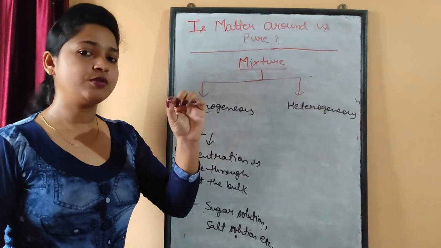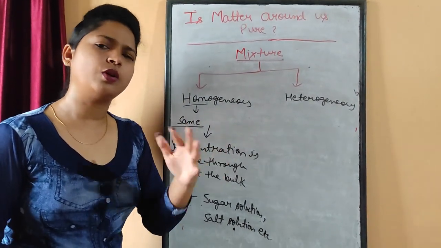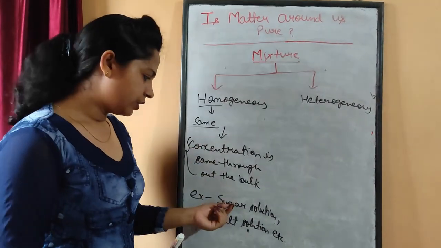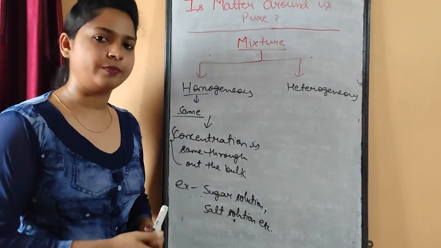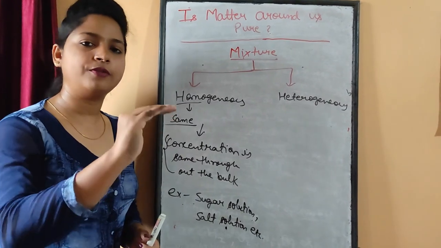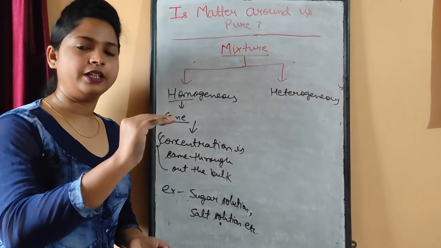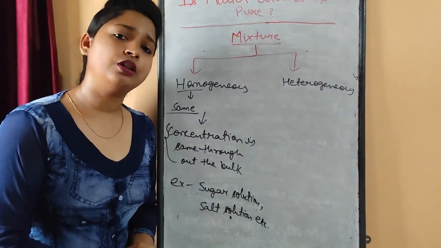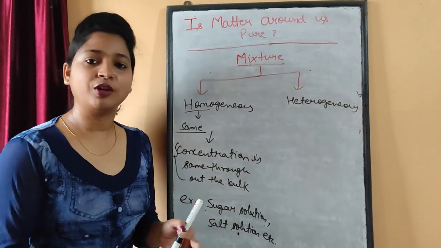What will you feel? If you taste the water from the upper surface, you observe some sweetness. Then you observe the sweetness from the middle of the solution. Then you take from the bottom of the container. You will feel the same sweetness throughout the bulk. You will feel the sweetness is same at the bottom, at the middle, and at the upper layer of the solution. But do remember, sugar will not be left out at the bottom, of course.